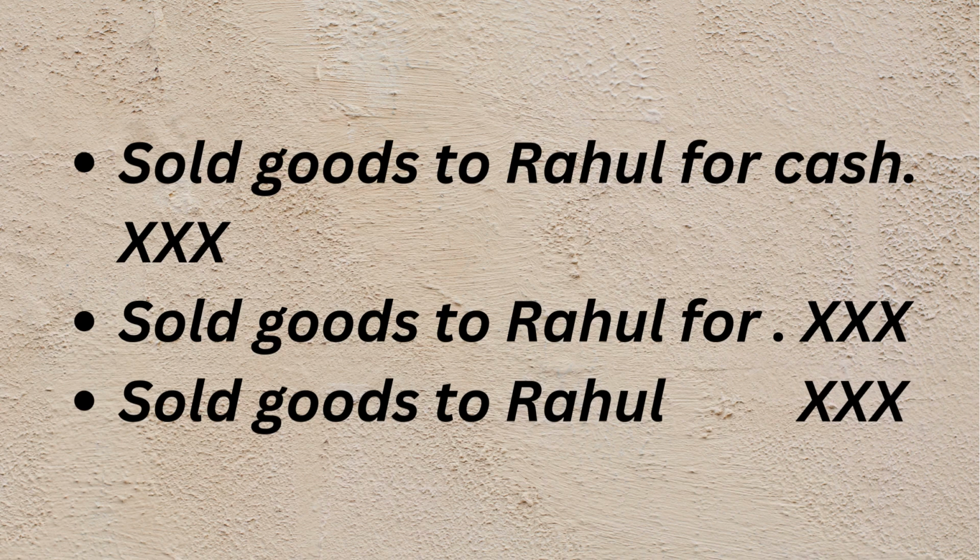Remember it, learn it. Now I am going to give you one small homework. Open your textbook or workbook, open journal entries. In that you can find many transactions. Specifically go for purchase transactions and sales transactions. Check out the transactions, identify which is a cash transaction and which is a credit transaction, and comment to me in the comment section.